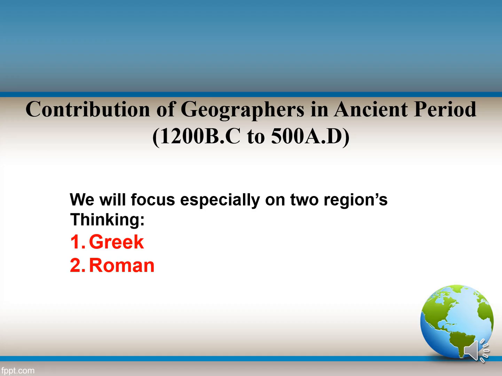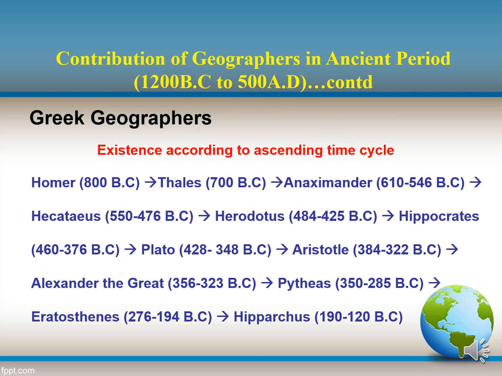Before going to the actual presentation, we can divide the whole episode into three parts: the geographers of the ancient period, the geographers of the medieval period, and the geographers of the modern age. So now we discuss the ancient period geographers. We will focus specially on two regions' thinking. One is Greek, another is Roman. So let us come to the Greek geographers.